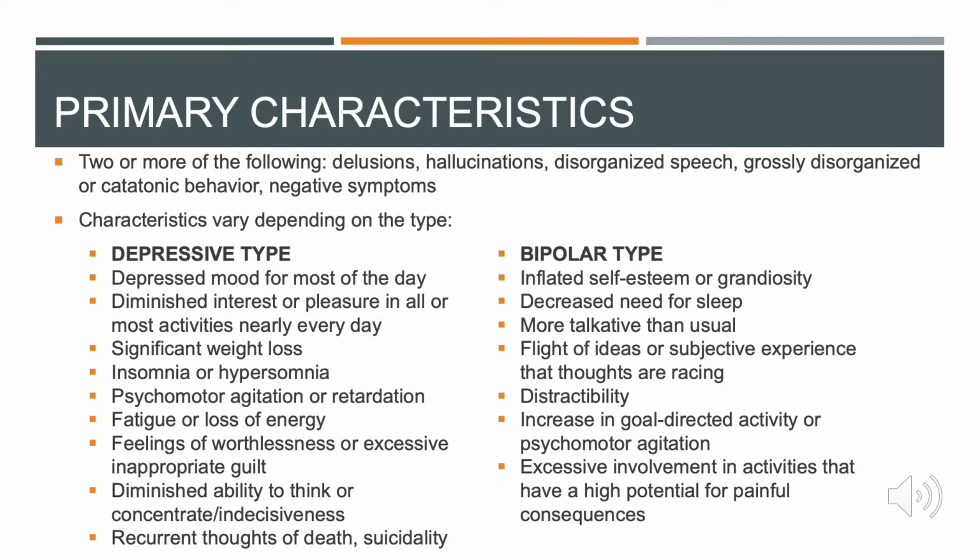When looking at the depressive type, just as with depression, you would need 5 or more of the following symptoms, including depressed mood for most of the day, diminished interest or pleasure in all or most activities nearly every day, significant weight loss, insomnia or hypersomnia, psychomotor agitation or retardation, fatigue or loss of energy, feelings of worthlessness or excessive inappropriate guilt, diminished ability to think or concentrate, indecisiveness, and lastly, recurrent thoughts of death, suicidality.